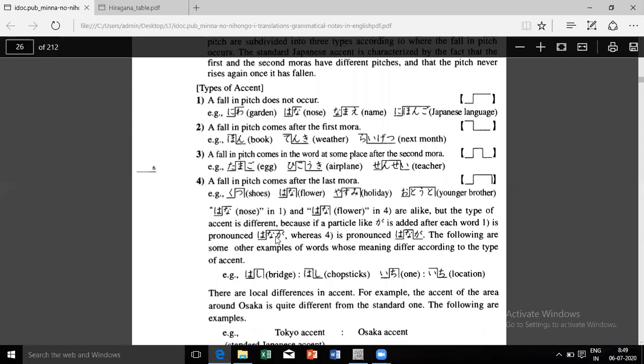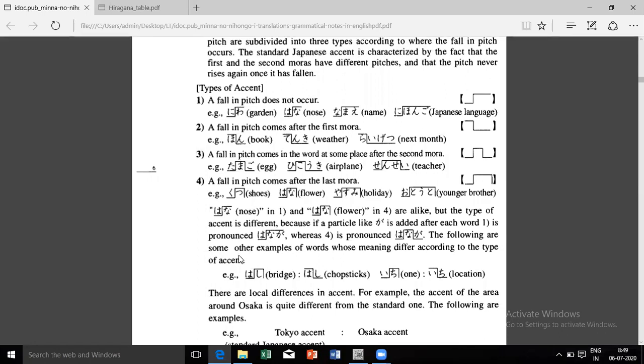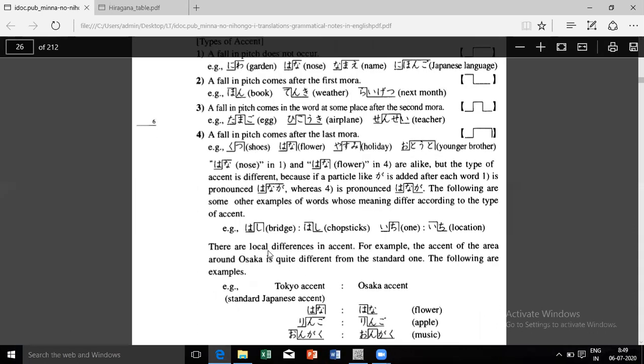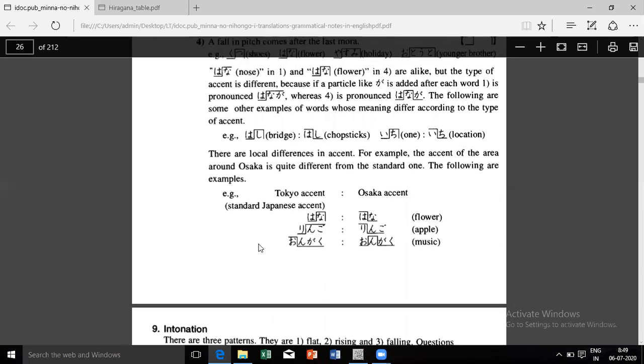So like these, the accents are there. This is also, it comes naturally. I mean, slowly and gradually after listening to the materials and after practicing, this accent slowly and gradually comes. It takes time, not so easily, but yes, it comes. So for example, they have given different accents.